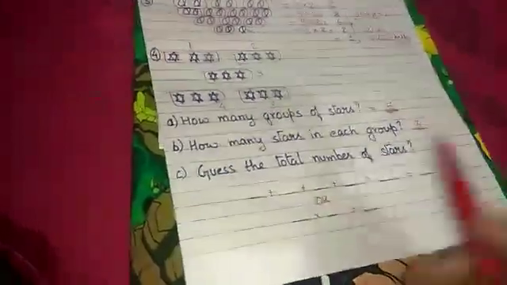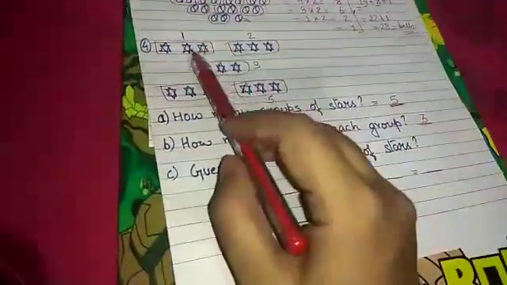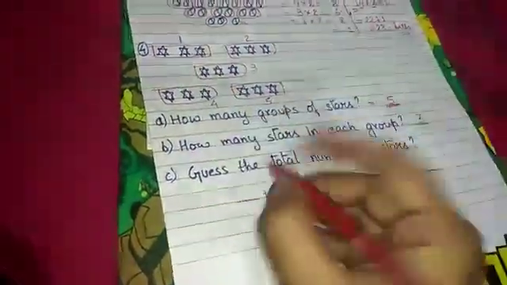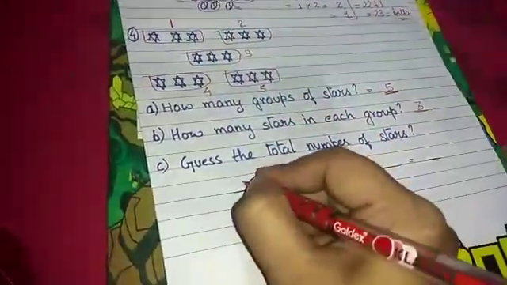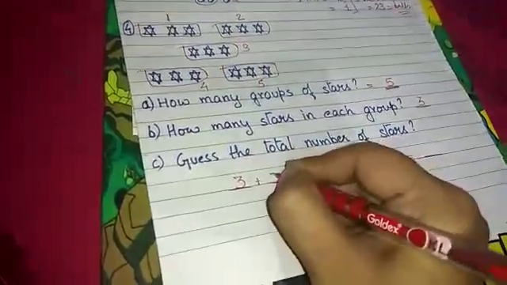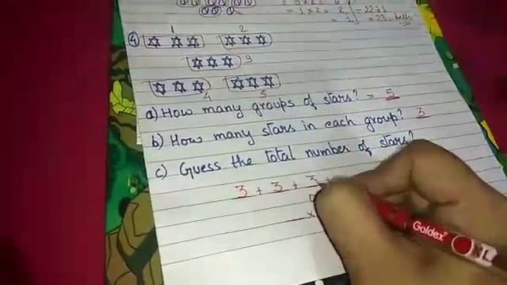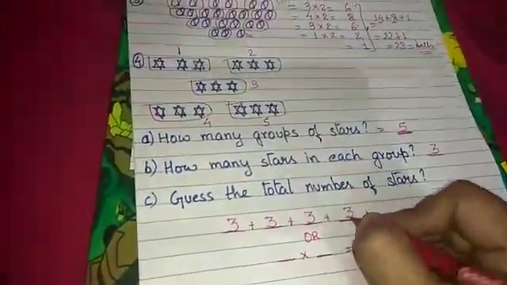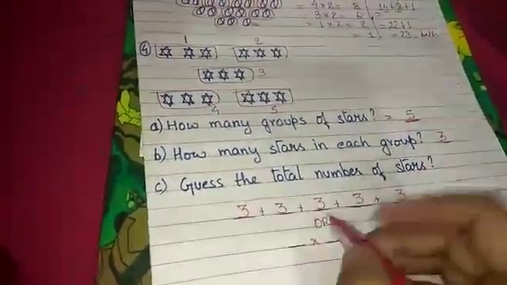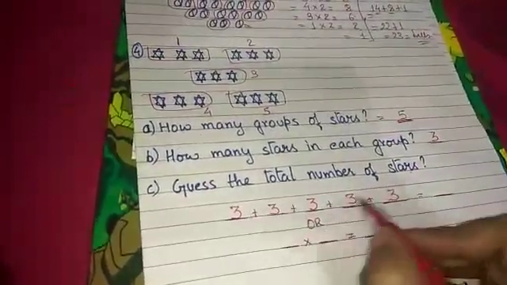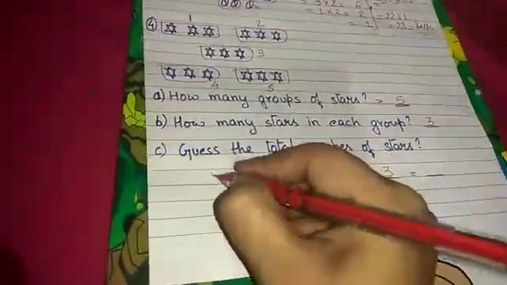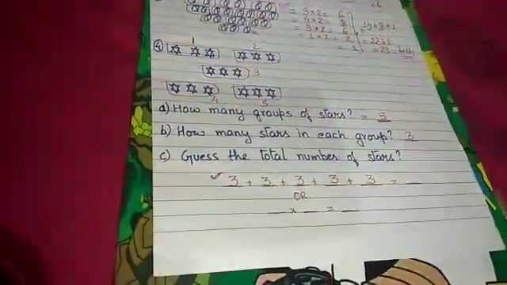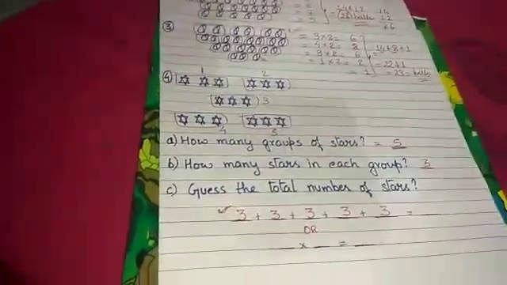Okay. Number 1, what will you do? How many stars? 3 stars, isn't it? So we will take 3 stars and 5 groups. That means we have to add 3, 5 times. 3 plus 3 plus 3 plus 3 plus 3. 1 2 3 4 5. Okay, 5 times 3. Now children, if you remember, in your previous class I taught you that repeated addition